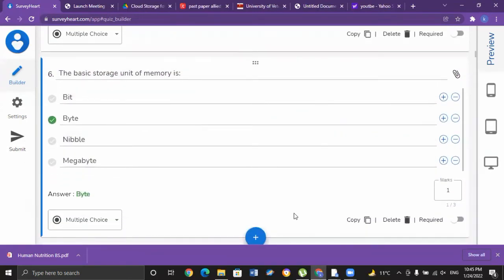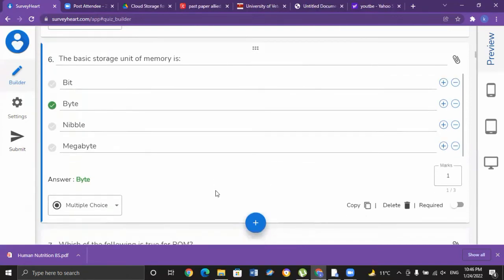The basic unit in which memory is stored in our computer is the byte. The byte is a unit of digital information that most commonly consists of 8 bits, 8 zeros or ones, that could be included in a byte. So the basic storage unit of memory is byte, B.